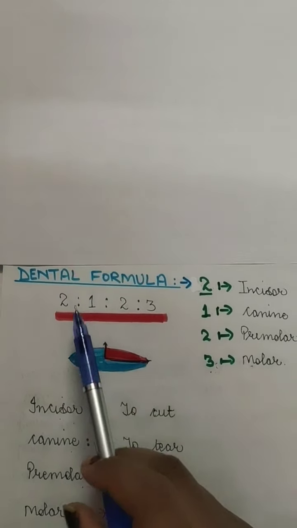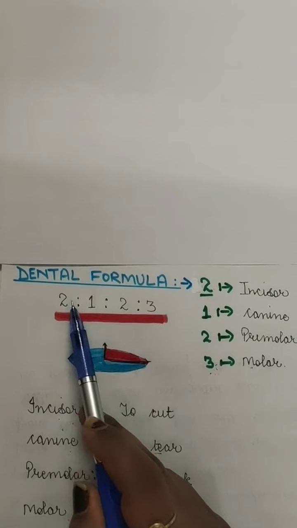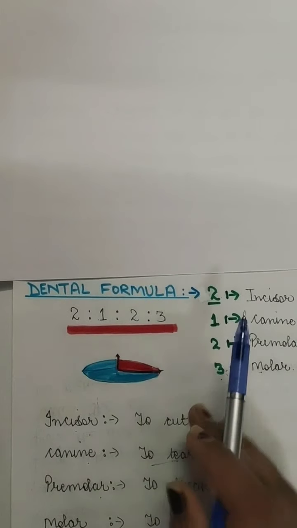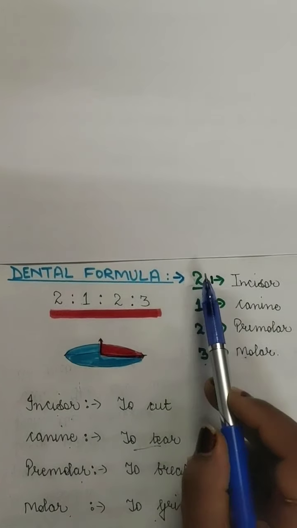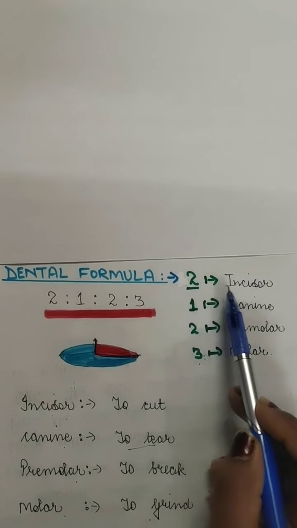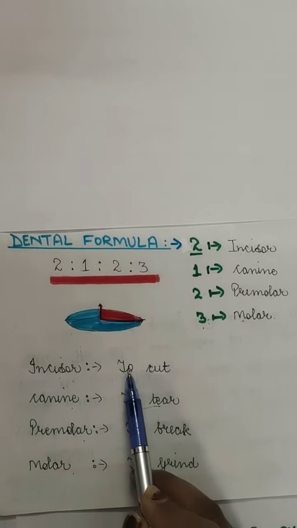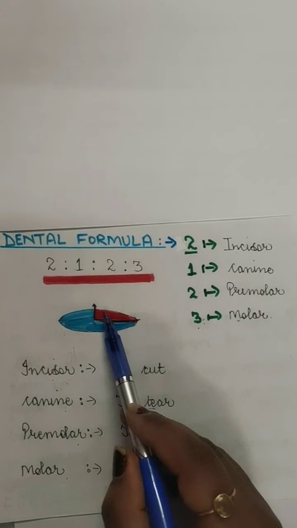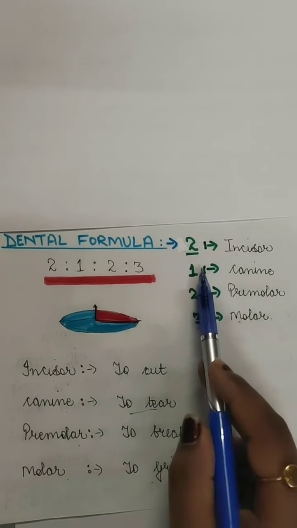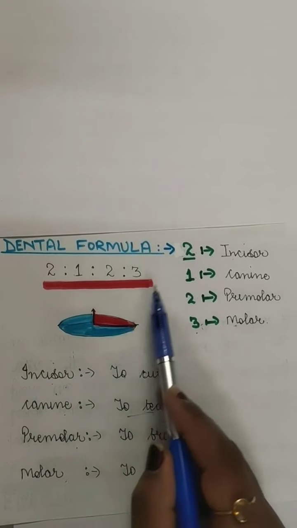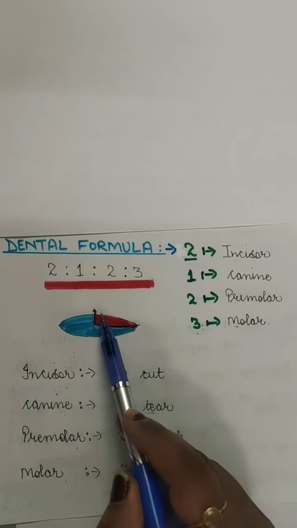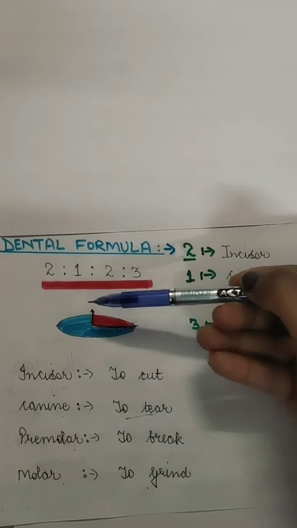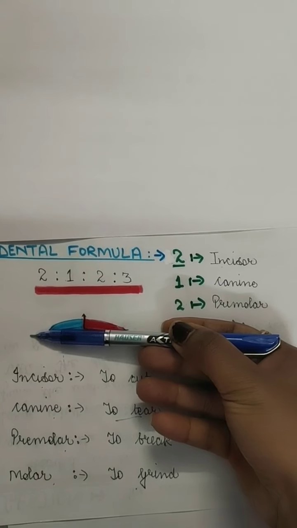Here is the dental formula. The dental formula is 2:1:2:3. This is a simple formula for one quarter section of our mouth, because in this we have two front teeth, which are incisors. Incisors are the teeth used to cut or bite. Then comes one canine, only half, it is only one quarter. If we talk about the upper jaw, it will be two canines, and if we talk about both jaws, it will be four canines. Same for incisors: in the half jaw there are two incisors, but if we count in the upper jaw, in total it will be four incisors.